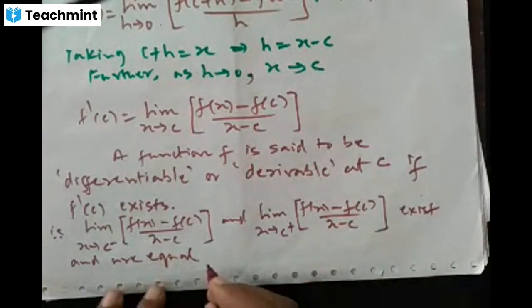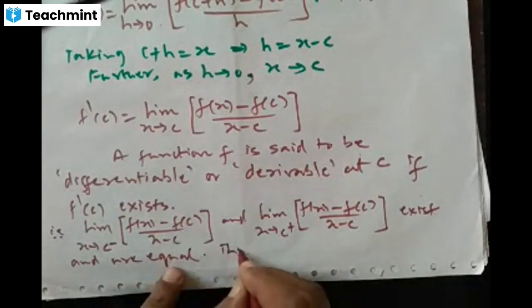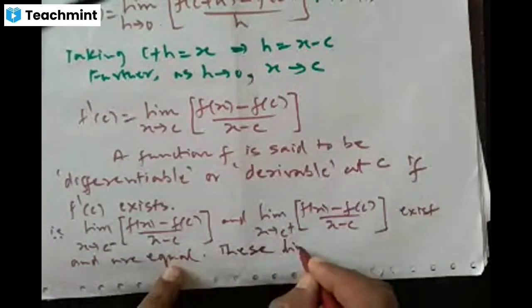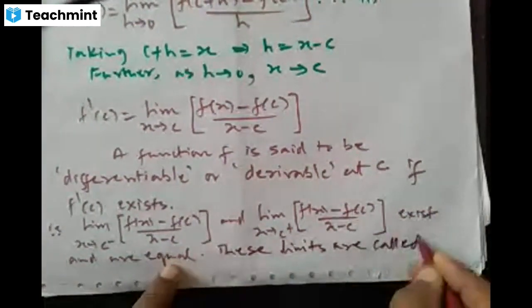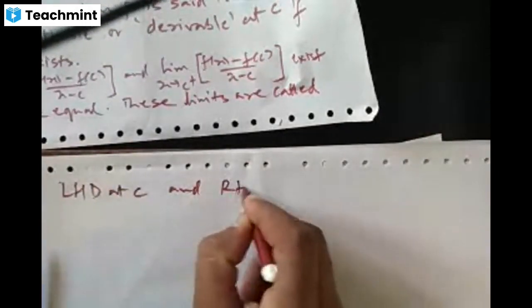Okay, so write in the next line, these limits are called left hand derivative at C and right hand derivative at C. Understood?